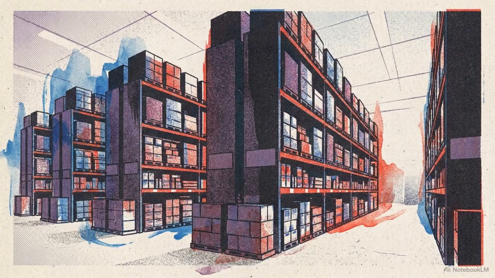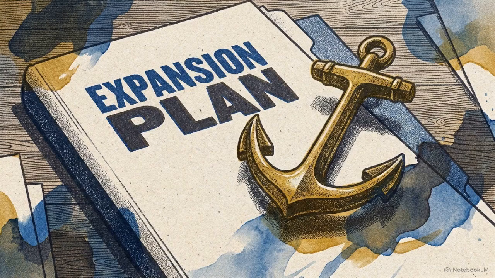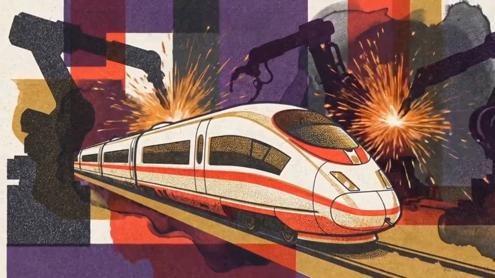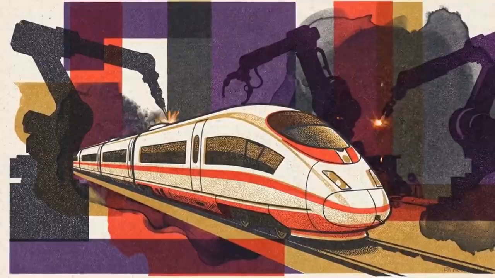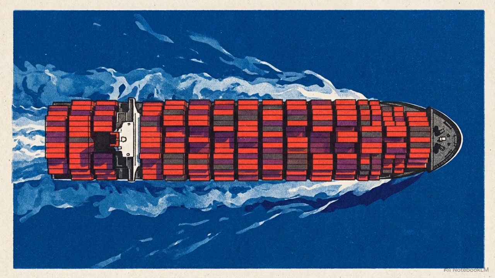That sluggish U.S. performance is driven largely by cooling consumer spending patterns across the domestic market. At the same time, massive new tariff policies have introduced severe supply chain uncertainties, creating a secondary drag that actively stifles long-term private investment. China's growth vector relies on a completely different engine, heavily bolstered by aggressive, targeted fiscal stimulus from the state. And despite facing steep U.S. trade barriers, Chinese manufacturing has maintained remarkable export strength.